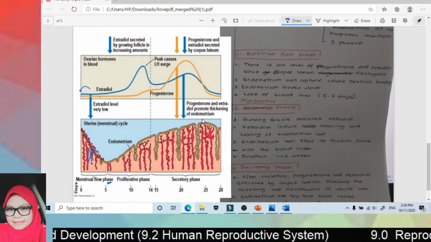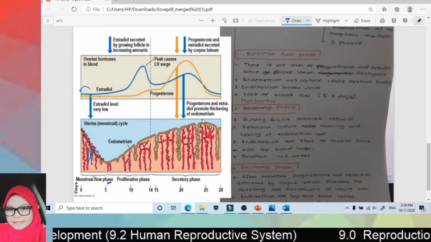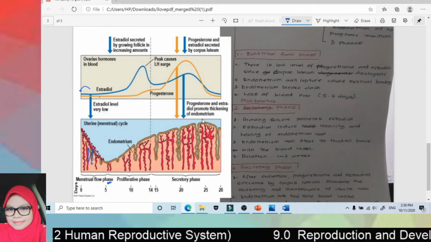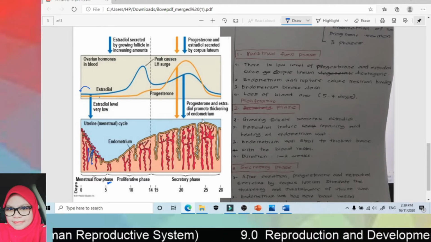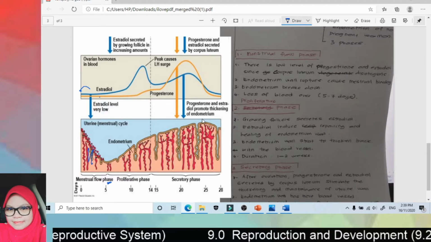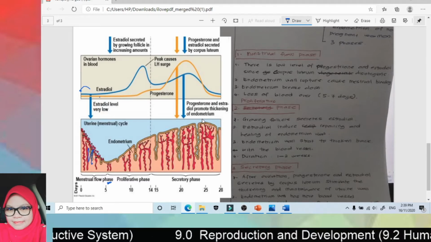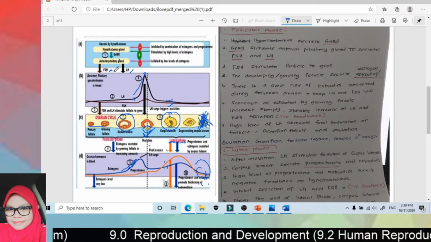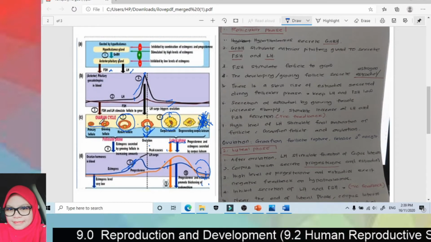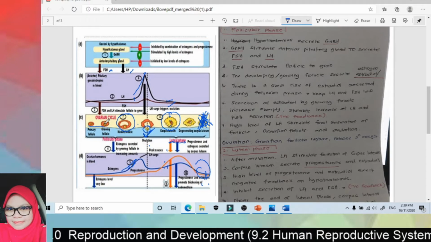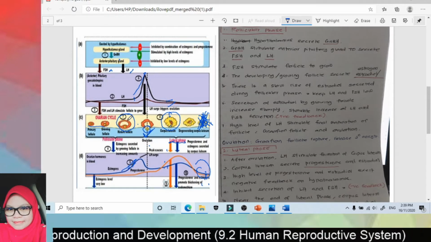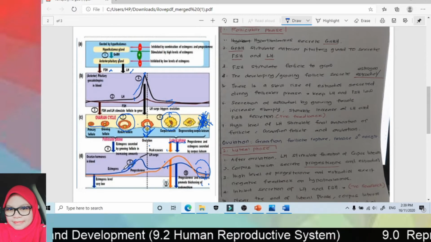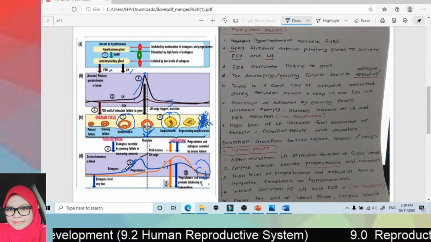Because at this phase there will be bleeding, which is also called menses or period. Okay? And then after that, try to recall back. During this part, the growing follicle starts to grow. And then the growing follicle will secrete estrogen.